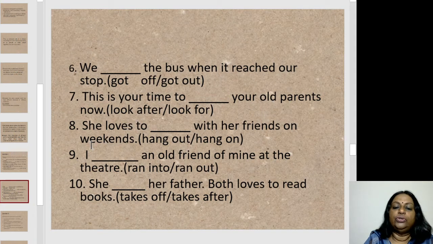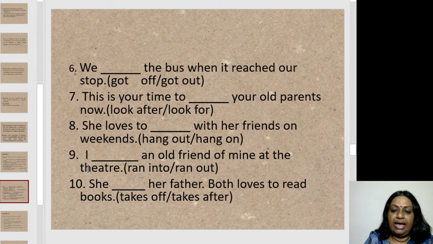Let's move on to sentence 8 and fill it in with the right phrasal verb. She loves to dash with her friends on weekends. Hang out, hang on. Hang out is to spend time, so we will use hang out. She loves to hang out with her friends on weekends, meet and spend time. Hang on is to cling on to something, okay? So that's not the right usage here.